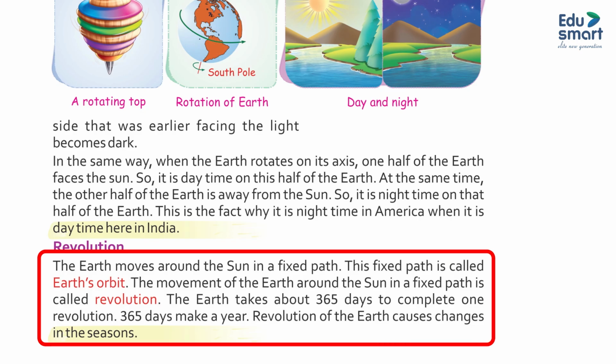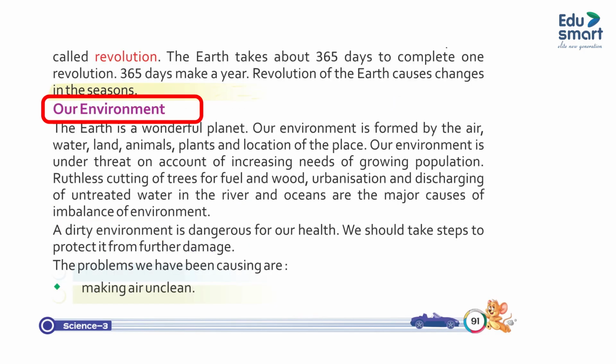Revolution. The Earth moves around the sun in a fixed path. This fixed path is called the Earth's orbit. The movement of the Earth around the sun in a fixed path is called revolution. The Earth takes about 365 days to complete one revolution. 365 days make a year. Revolution of the Earth causes changes in the seasons.